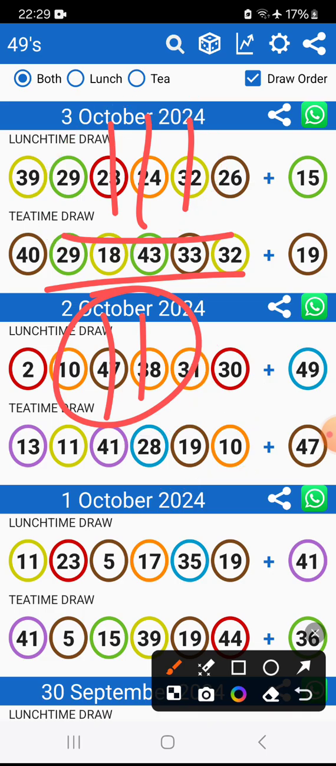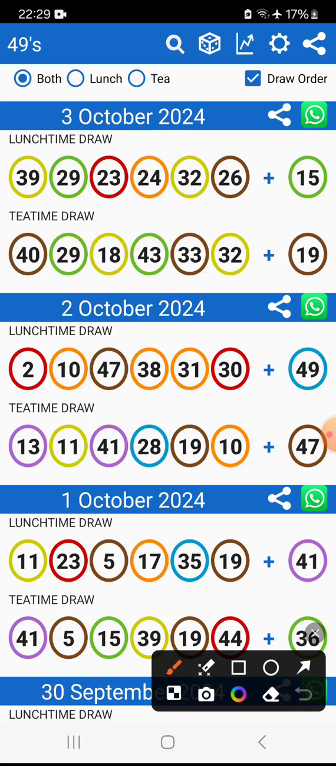Okay, so now we are moving, guys, to tomorrow's draw. I have just predicted numbers for tomorrow, doing the analysis for tomorrow. Okay, all right.